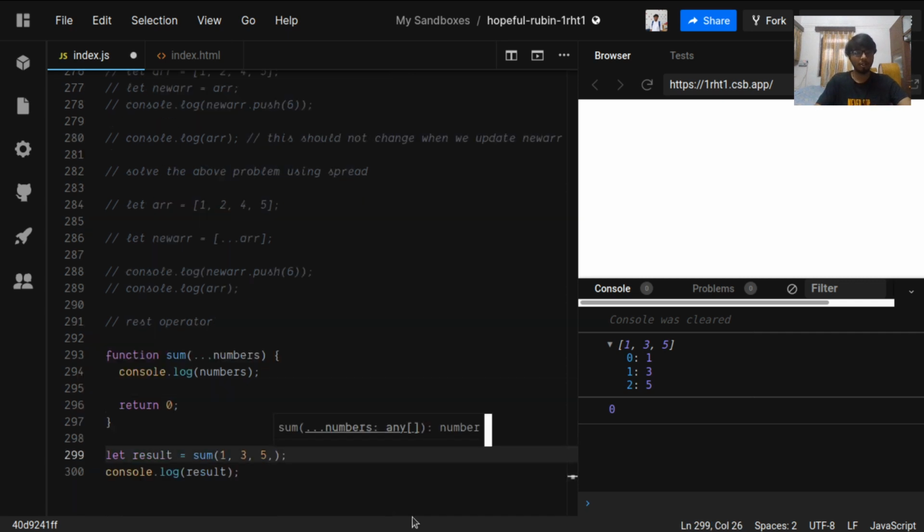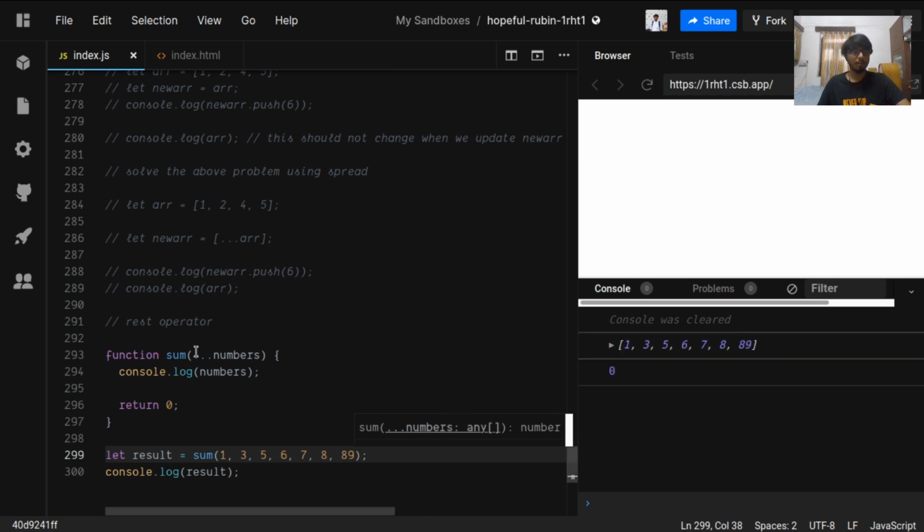No matter how many arguments we pass, rest will take all these numbers and make them an array, creating square brackets around them, so that we can use them easily.